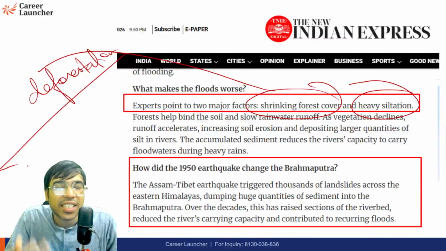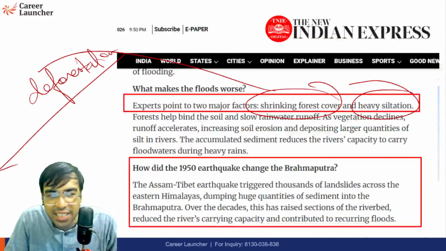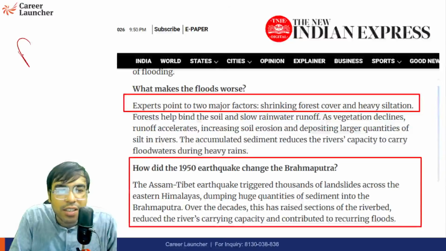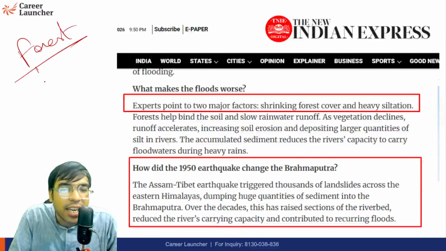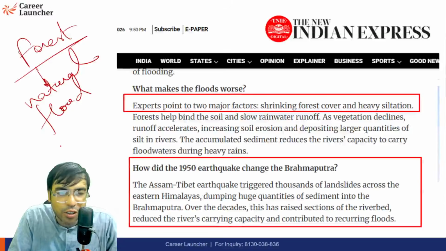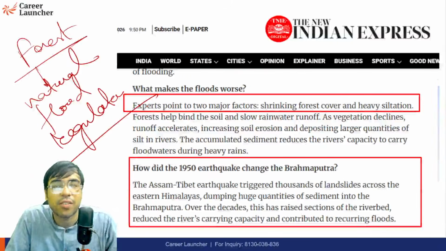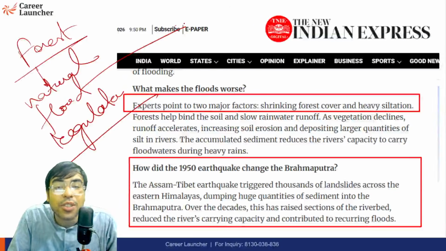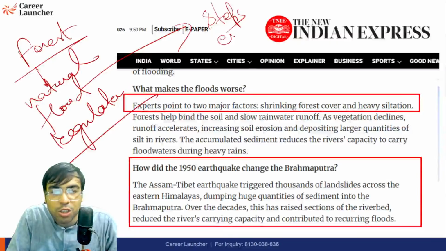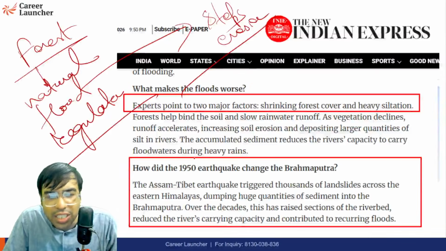So for urbanization, for promoting cities, we are cutting a lot of trees, and for making furniture, for expanding the cities, etc. And the forest acts as a natural flood regulator, you know it, and they absorb the water, send it inside the water body, help in percolation of underground water, help in binding the soil, so stop soil erosion. So when they stop soil erosion, it leads to lesser floods, etc. You know these things, na?